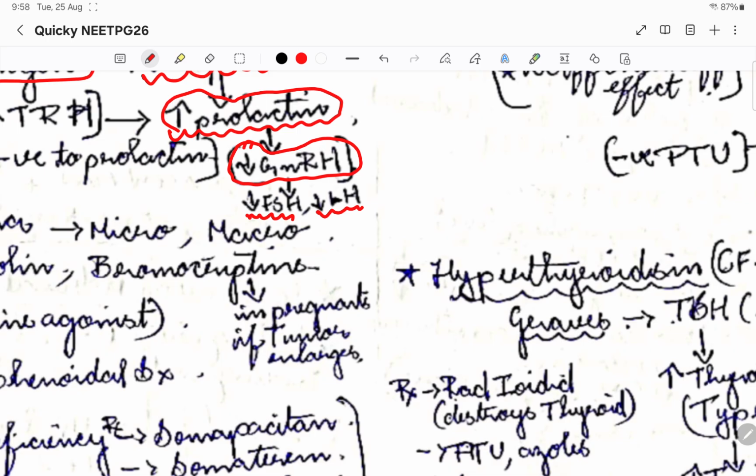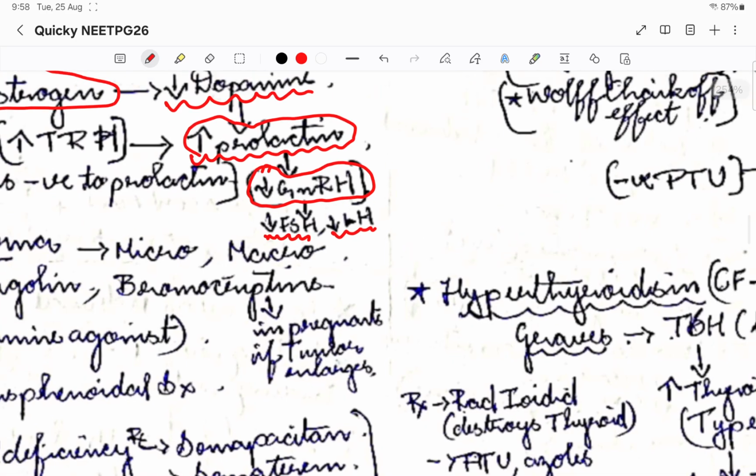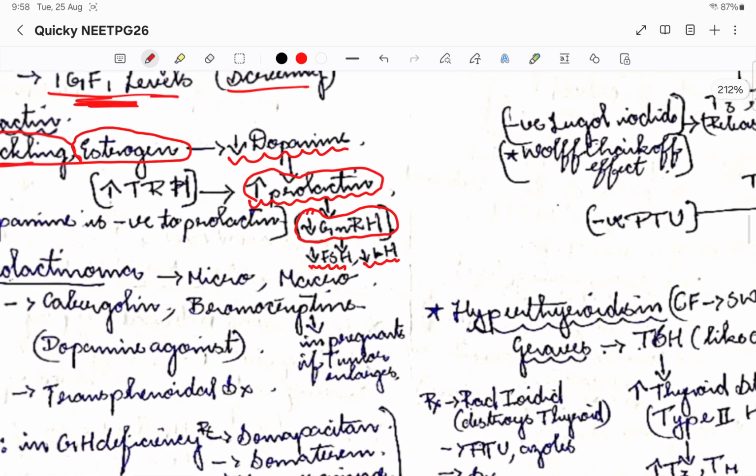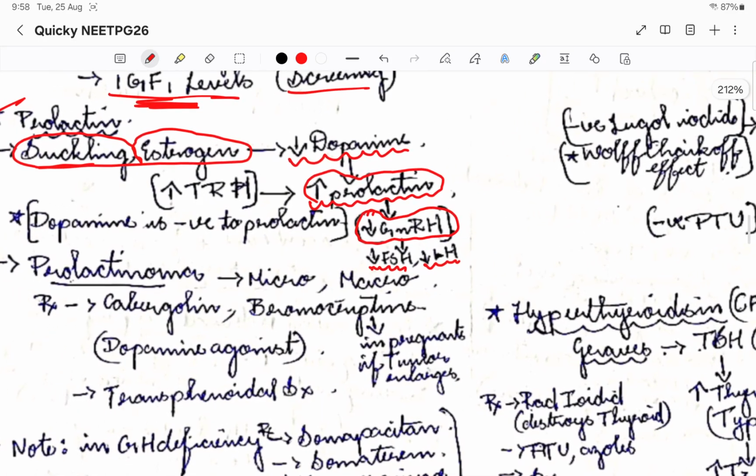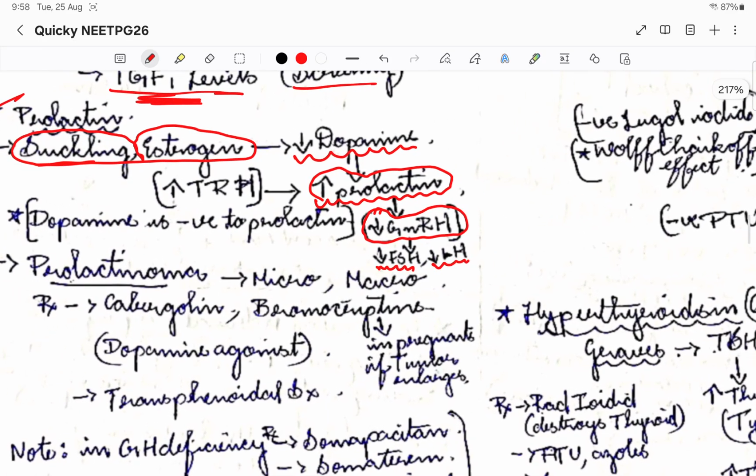When GnRH is reduced, then obviously the FSH and LH will be inhibited, right? So this is one of the major actions of prolactin. That is why there are 6 months of amenorrhea during lactation, because prolactin will be high, so GnRH will be low, and there will be no ovulation. So this is how prolactin acts.